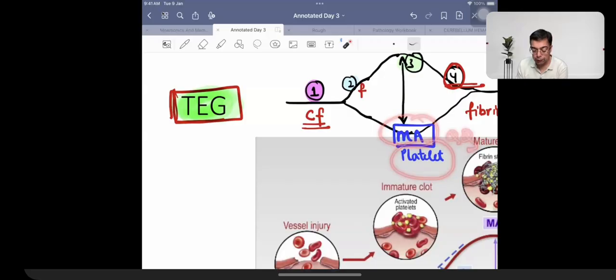Then he can ask you about phase 1, which is also called reaction time. R time depends upon clotting factor, right?